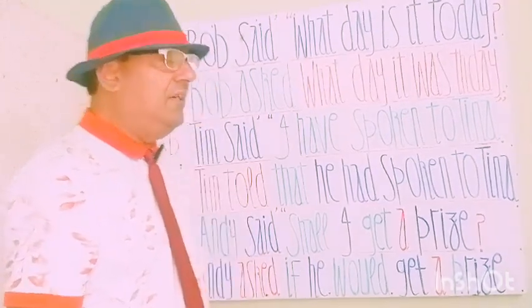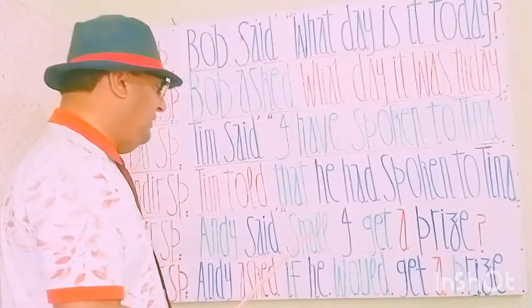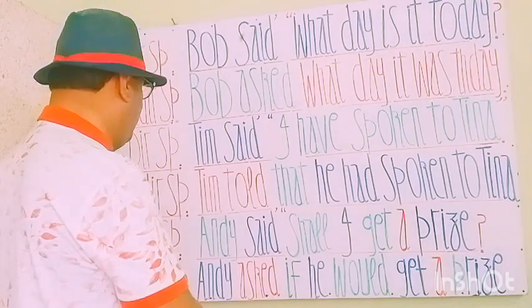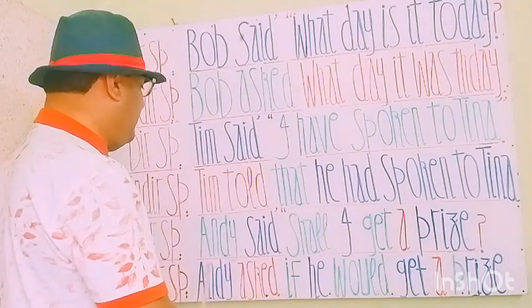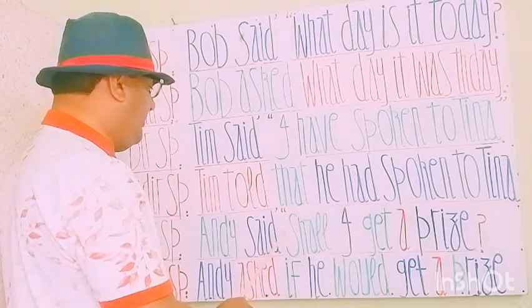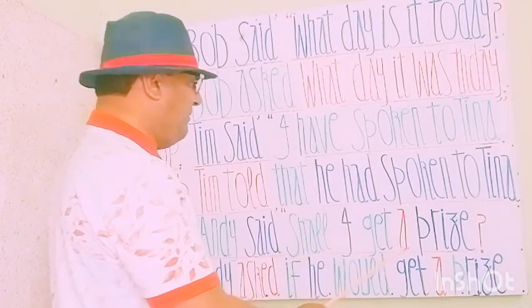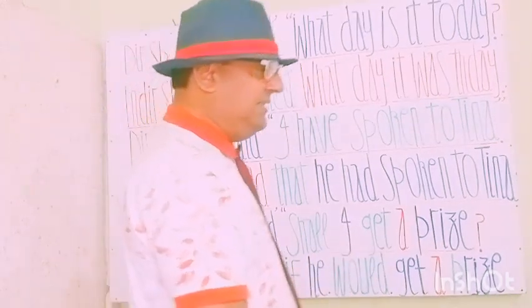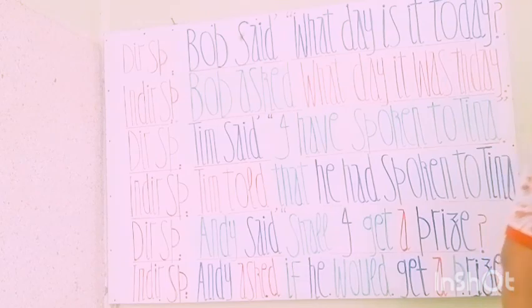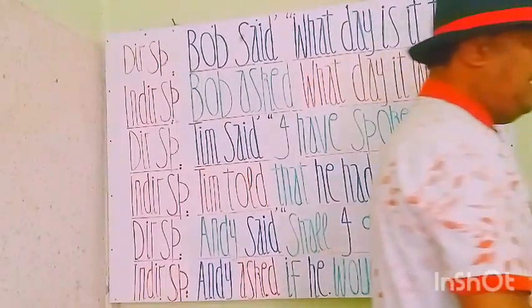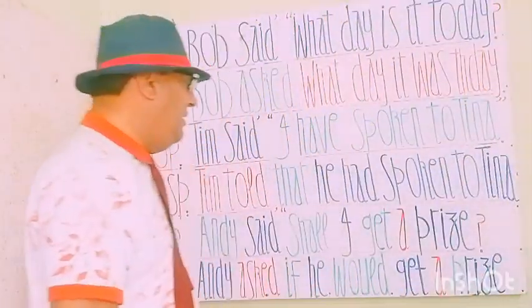Okay, my students, आइए इस अगले जुमले को देखते हैं. The next speech statement is and he said, comma, inverted comma start, shall I get a prize? And he said, Andy ने कहा, shall I get a prize? क्या मैं एक इनाम हासिल करूँगा?